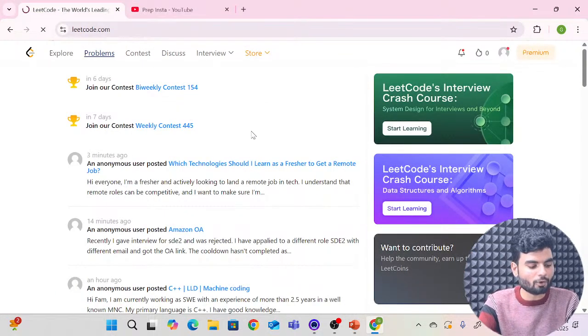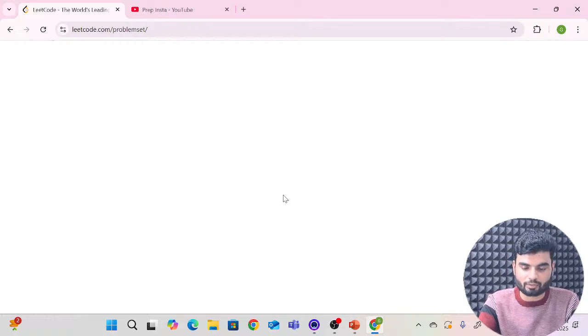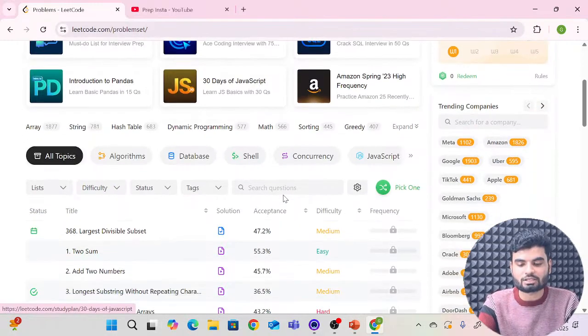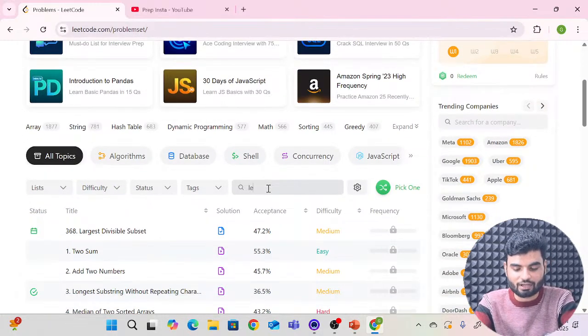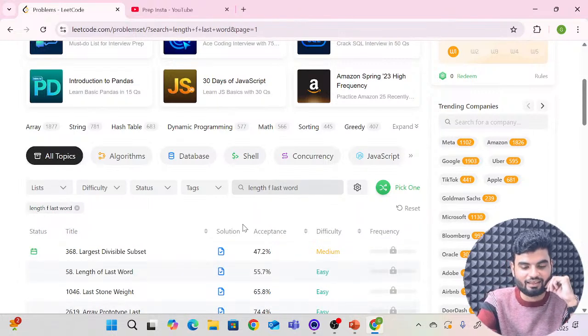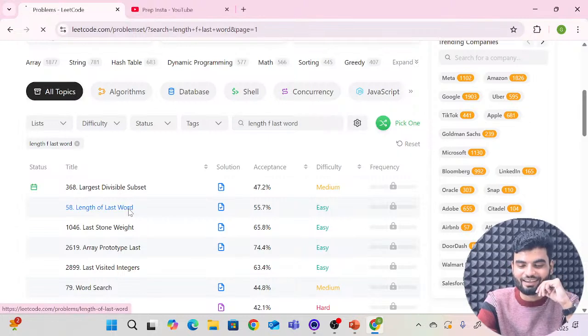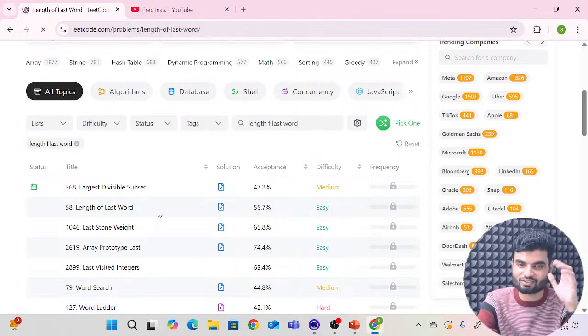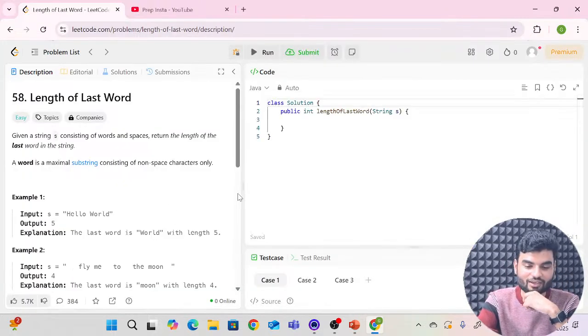Now we'll go to the problem section. Here we'll see the problem statement, and that problem statement is length of last word. My last word. No, no, not my last word. This is the length of the last word. That works. So now let's read the problem statement.